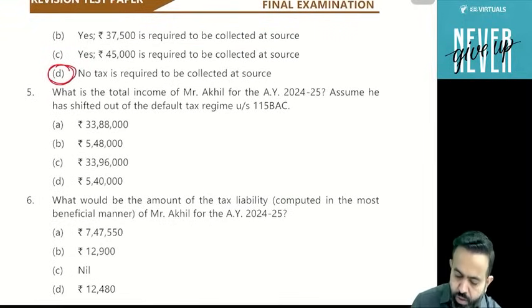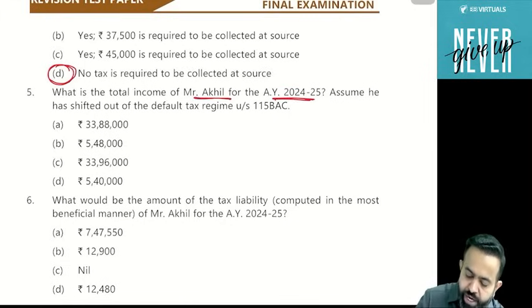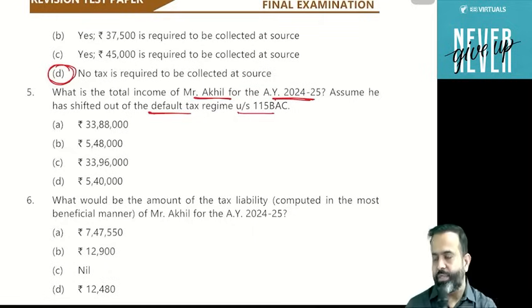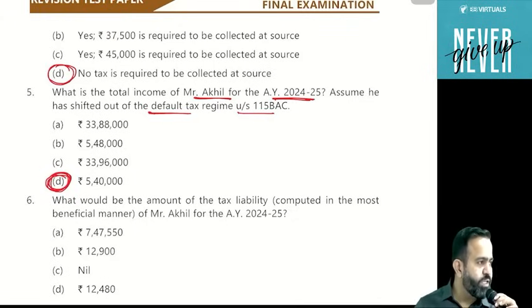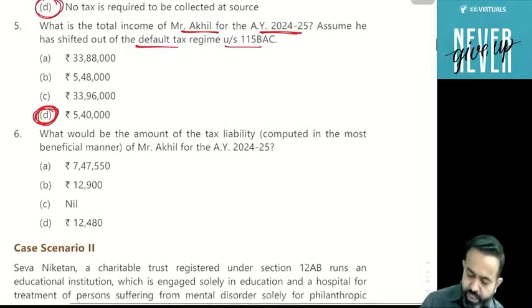Now the next part. What is the total income of Mr. Akhil for the assessment year 24-25? Assume he has shifted out of the default taxation regime. Now he is not opting for 115BAC. So 115BAC is not opted. Then his income will be 5,40,000. So 5,40,000 is the right answer.